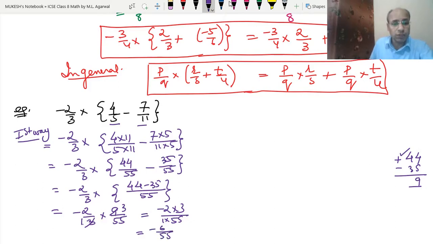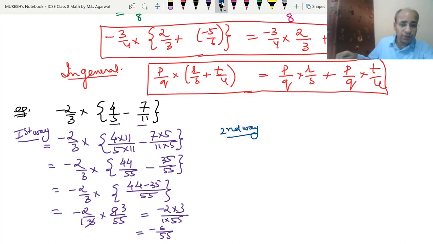Final answer we have got here. Now let's do the second way. In the second way, we have to open the bracket. So what will we do? We will multiply 2 upon 3 with the 4 upon 5, just like we did above, and minus 2 upon 3 with 7 upon 11 with a minus sign between them.